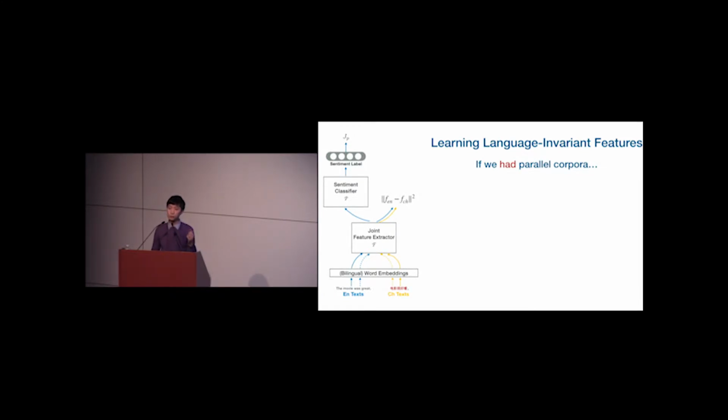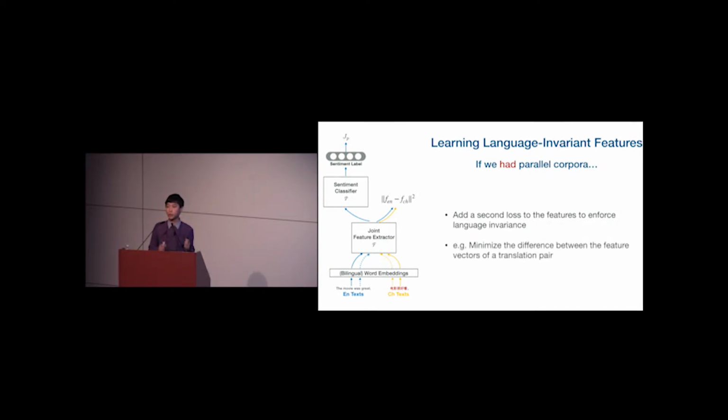Well, now, if we actually had access to these parallel corpora, then our life would become much easier. So in this case, in addition to the standard sentiment classification loss, what we can simply do is that we can add a second loss that tries to enforce the features to be language invariant. And since we have a parallel corpus, we can do this easily, right?